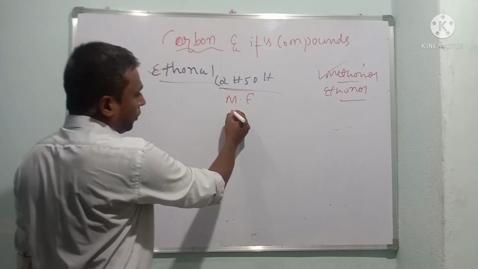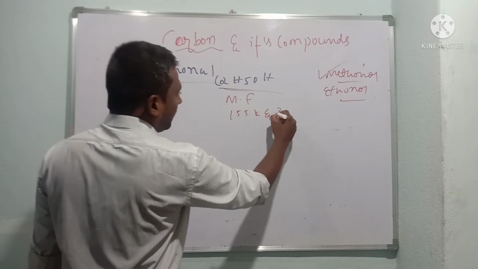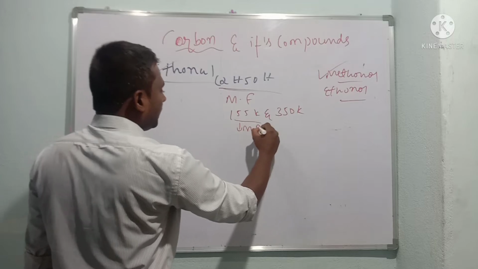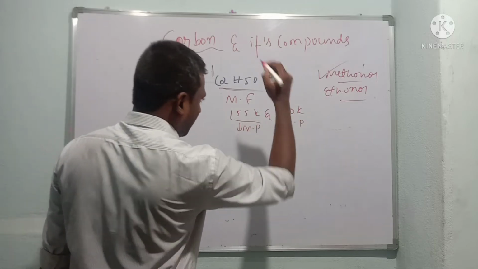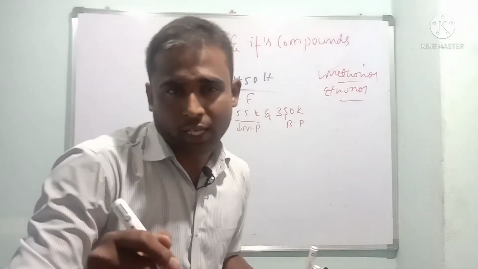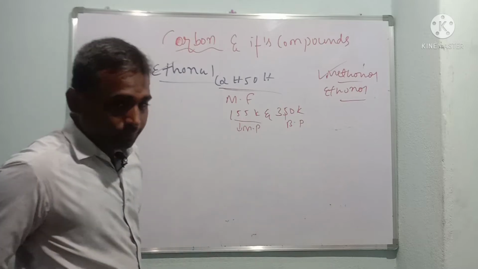It has melting point 155 K and boiling point 350 K, and it has a burning sensation taste. So this is all about the introduction to ethanol.